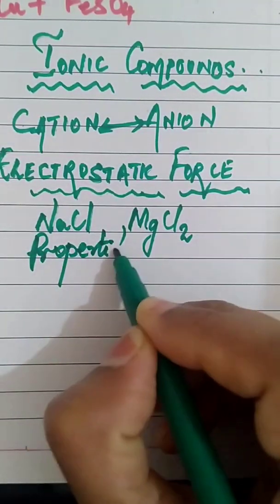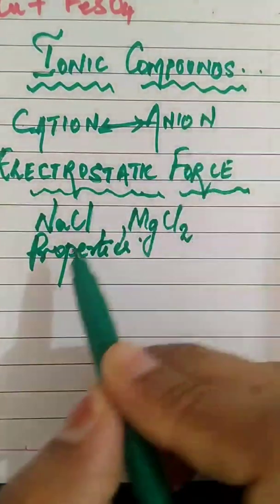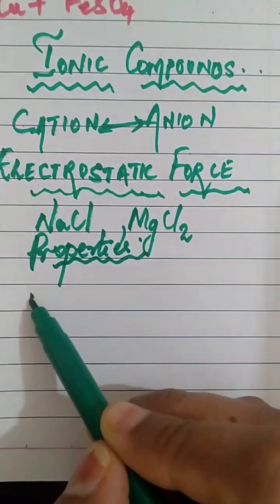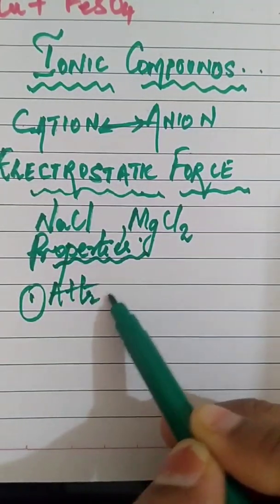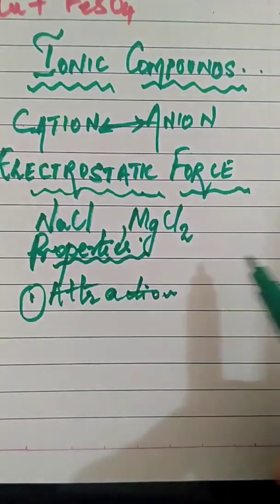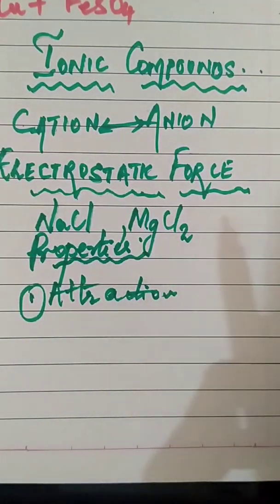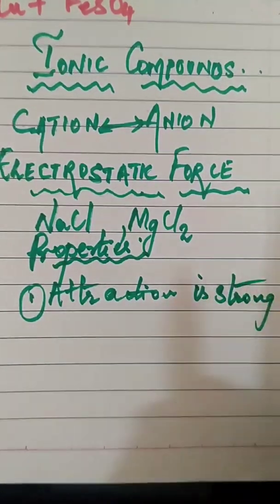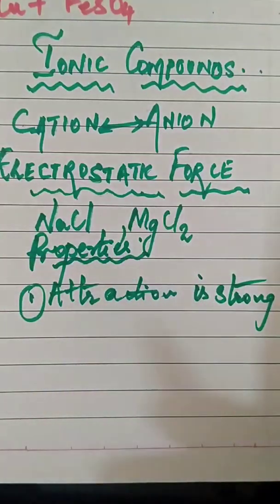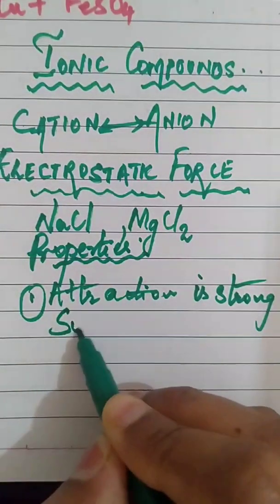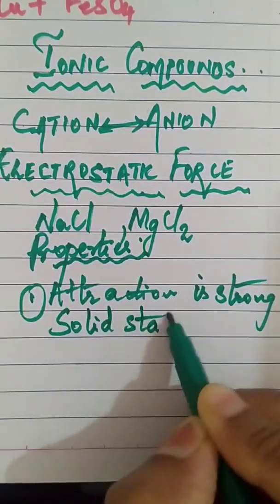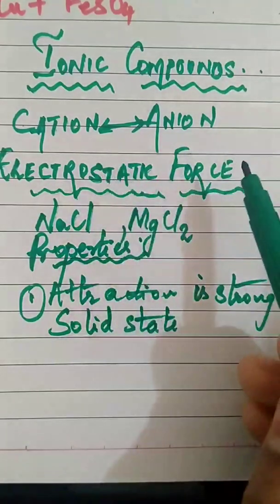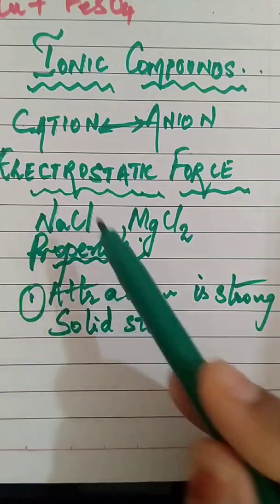Next, let us discuss the properties of ionic compounds. What are the properties of ionic compounds? As we discussed before, the attractive force between the positively charged and the negatively charged ion is strong. So the attraction is very strong for ionic compounds. So ionic compounds mostly exist in solid state, because of the strong bond. What is the name of that force? Electrostatic force. So this you have to remember as the first point.